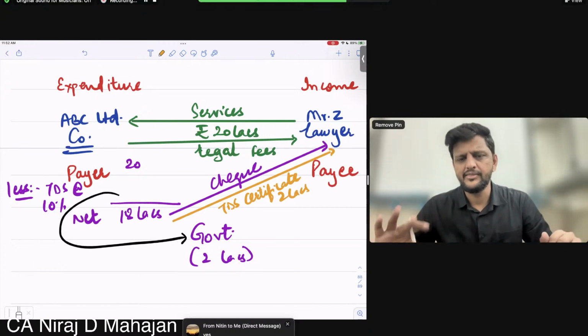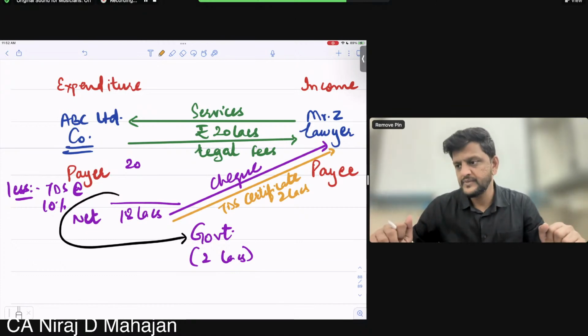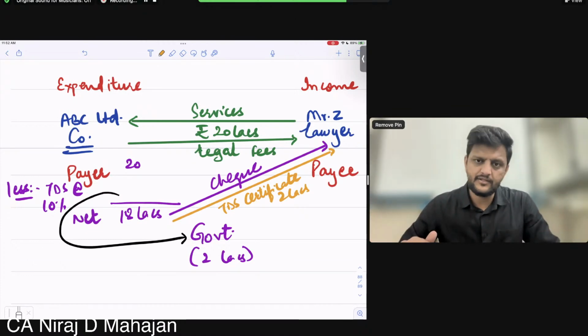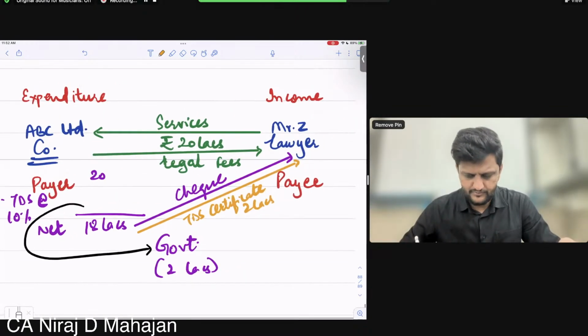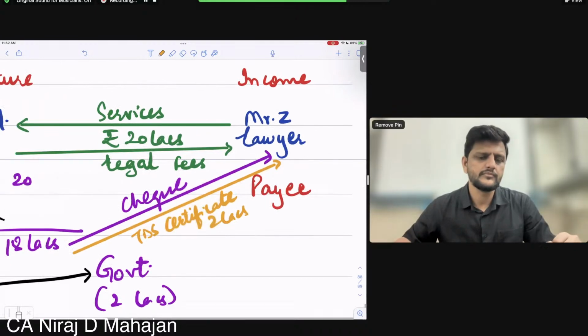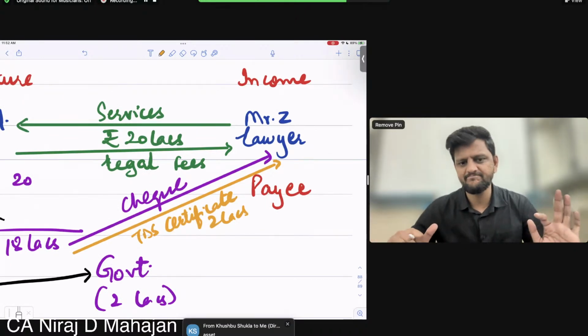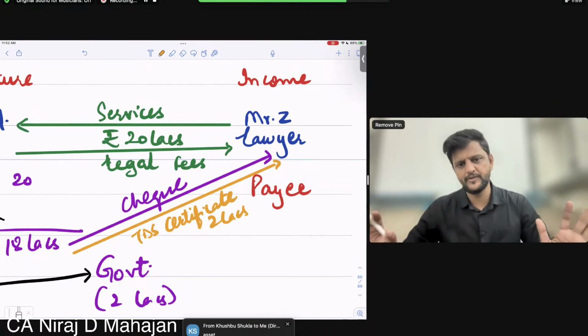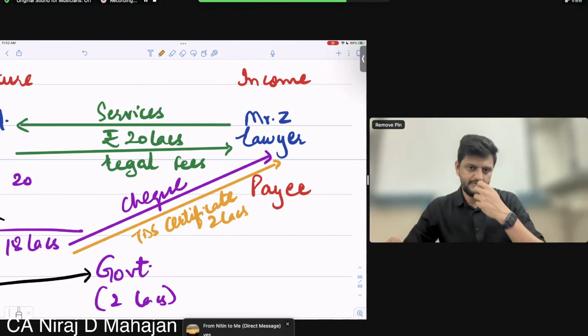Yes? Now tell me, bachcho, in this case, 2 lakh rupees, his tax amount, is it Mr. Z's asset or liability? What do you think? It is his asset. One party's liability should be the other party's asset, ideally, normally speaking. Clear till here? Okay? Fine.